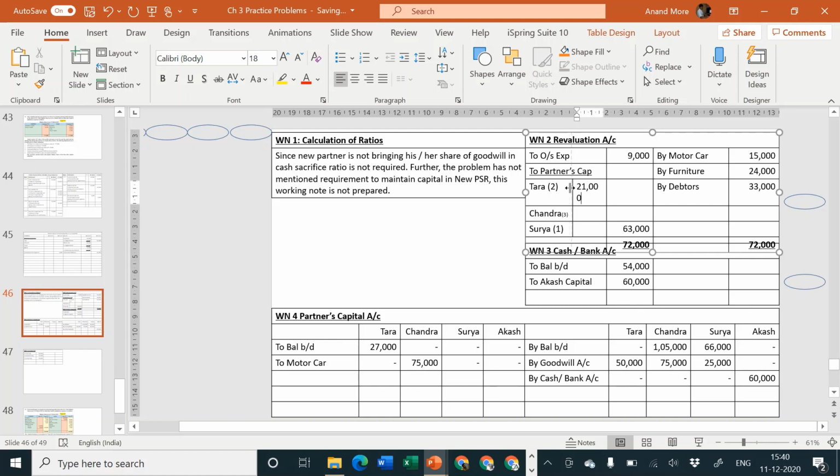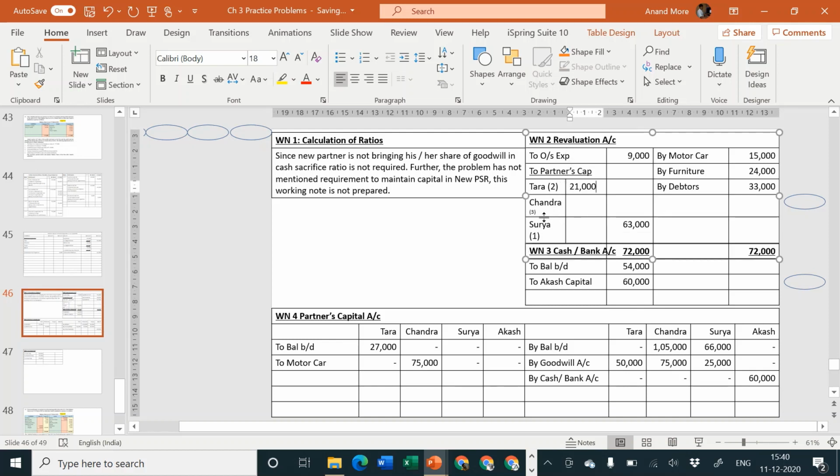Oh, it is not happening. Let me make it small. Just a minute, I'll change the font size here. Yes, this is sufficient.